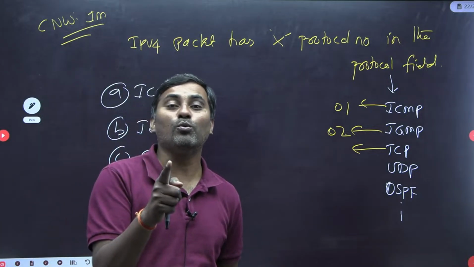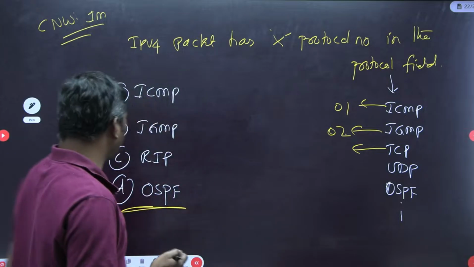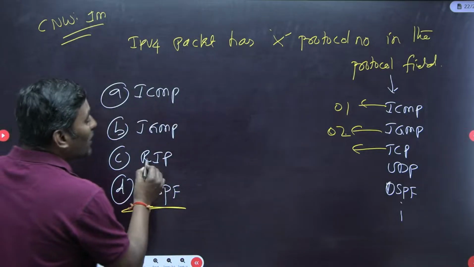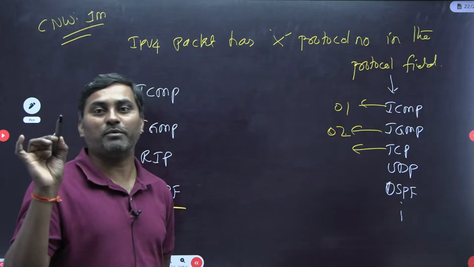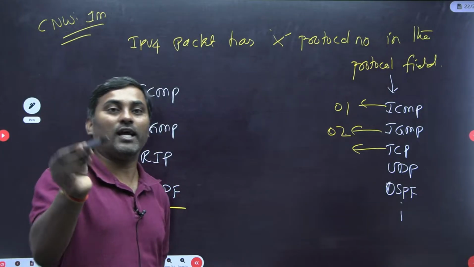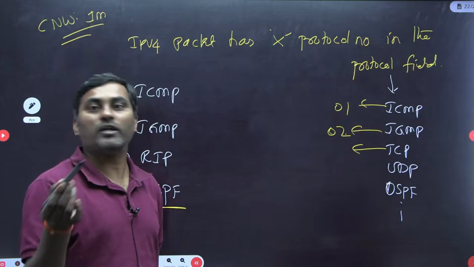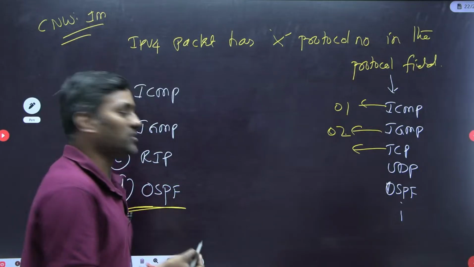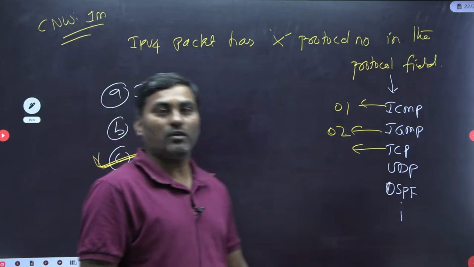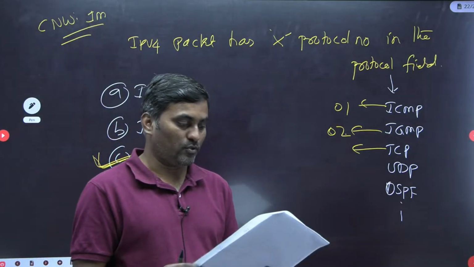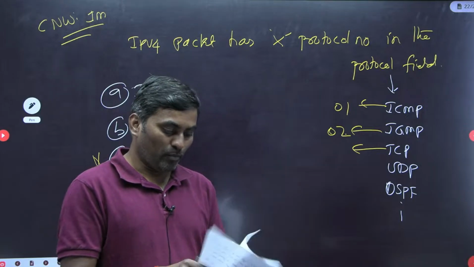OSPF will not use either TCP or UDP. RIP, the Routing Information Protocol, will not take help from IP, it is a UDP service. Therefore option C is the right answer for this question. I hope this is clear.